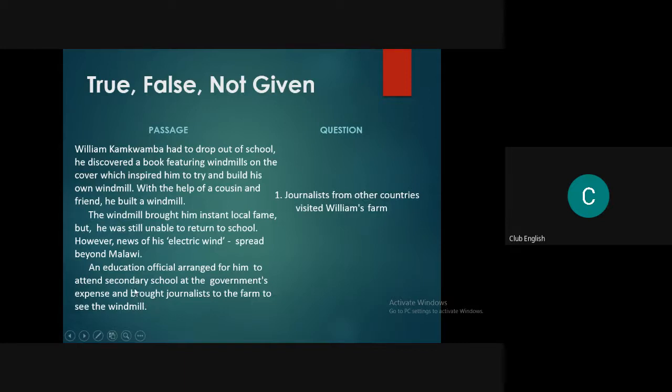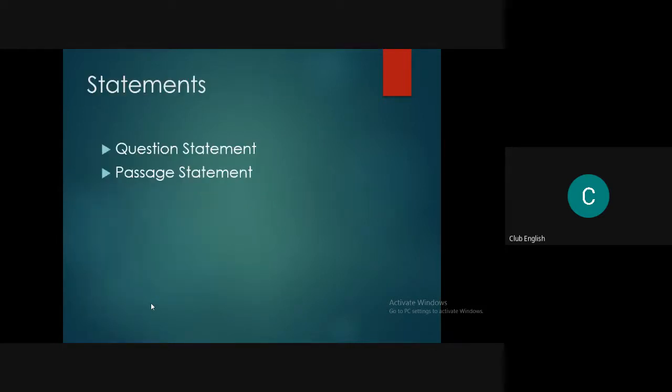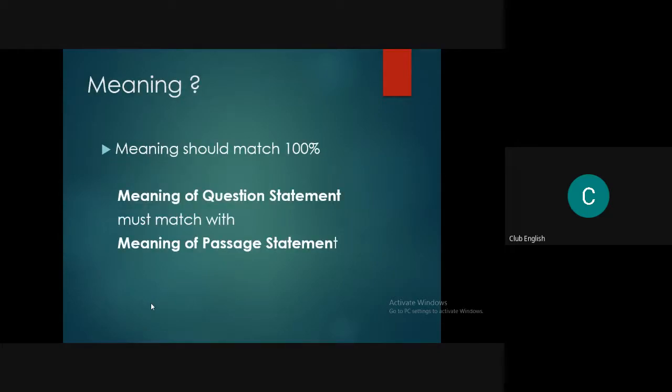So this is the particular thing from where we'll be deriving our conclusion about whether the question is true, false, or not given. The same thing is written here: there is a question statement and a passage statement. Now you need to understand the meaning. The meaning of the question statement should match the meaning of the passage statement 100%. If it matches 100%, then the answer is true.